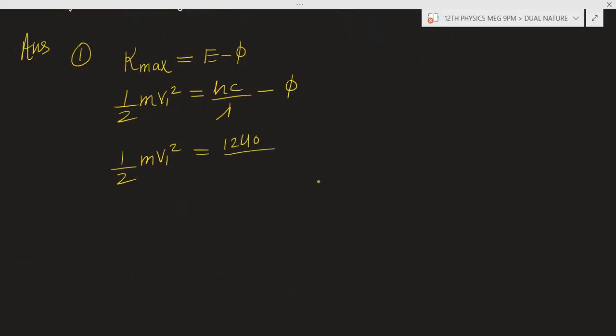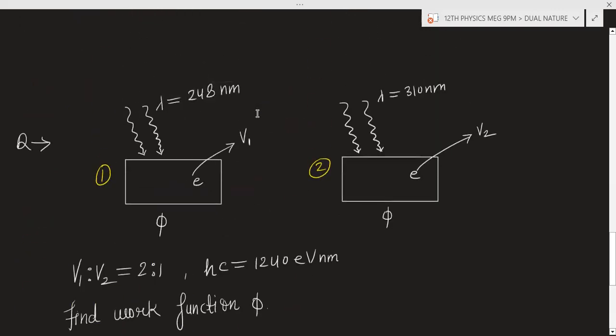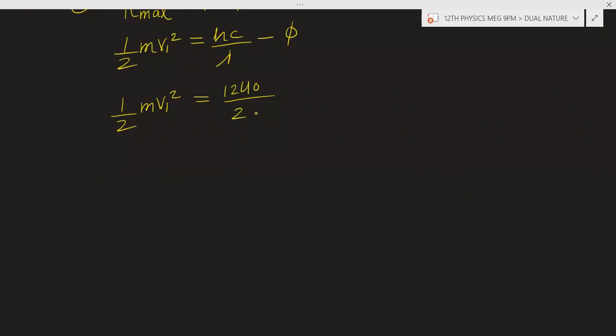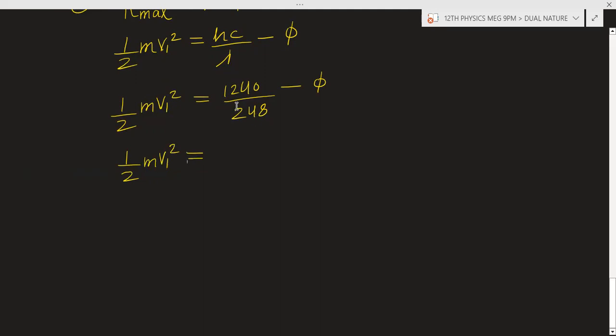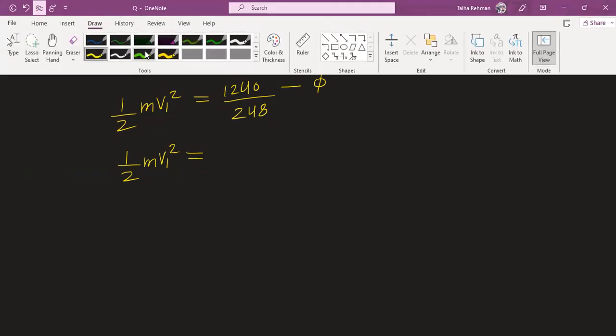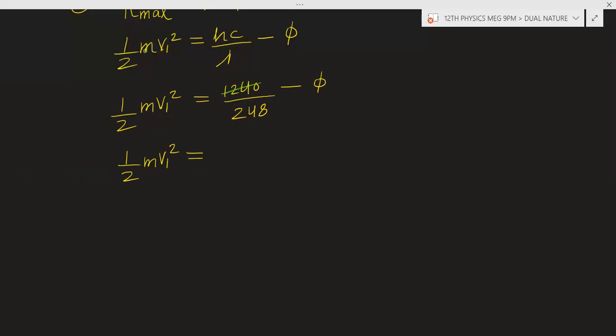Electron volt nanometer. And the wavelength is already given in nanometer, 248 nanometer for the first case. Minus 5. So you will get half m v1 square. This value we can cancel out with 4. 4 3s are 12, 4 1s are 4, and 4 6s are, and 4 2s are, and it will be 6 5s are, 62 5s are 310. So it will be 5 minus 5. So this is equation number 1.